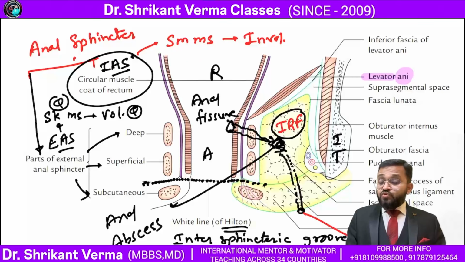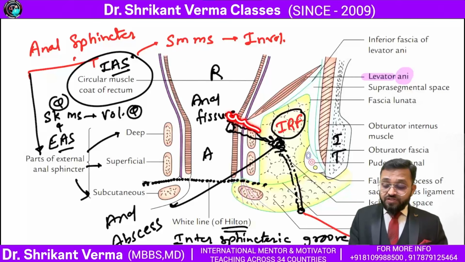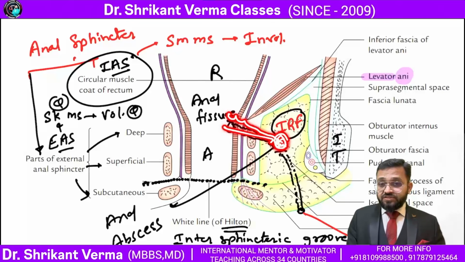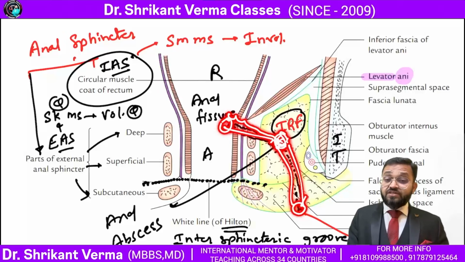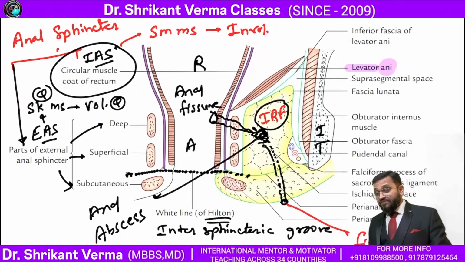Whenever we are not drinking proper water, hard stool is making a fissure, and then pus is getting collected. So this is the anal fissure, anal abscess, and sometimes it is having an opening outside. So two openings are there, so that is the anal fistula. These are very painful conditions.